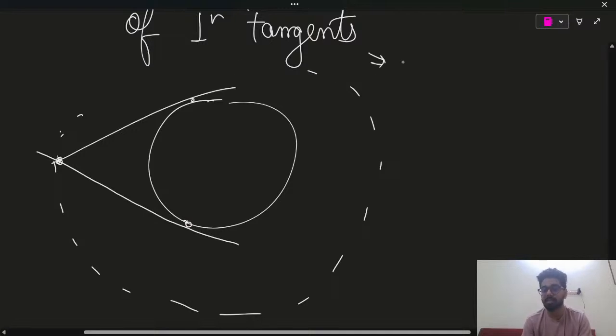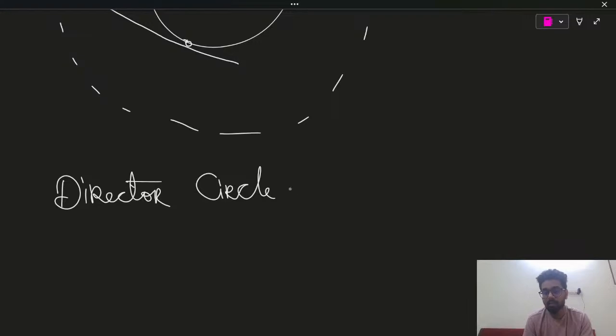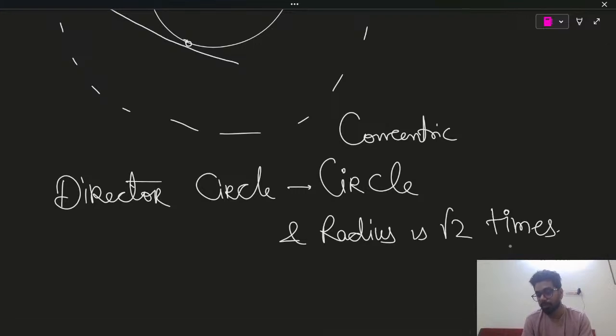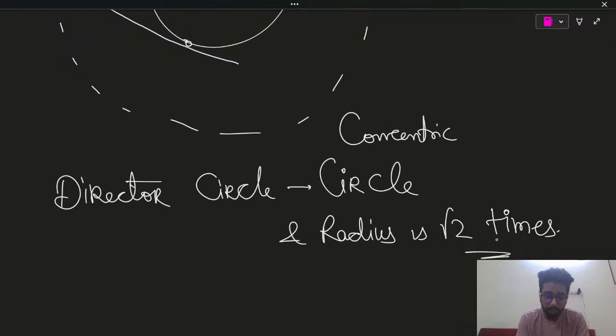So the director circle is basically a concentric circle, first of all, and its radius is root 2 times the radius. You can prove it, but as of now in this session I am giving you the theoretical part which you need to have.